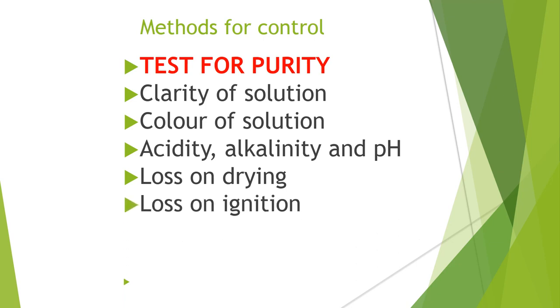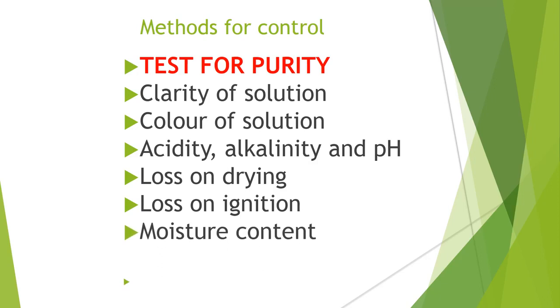Loss on ignition. A few herbal products are available, and a few raw materials are sourced from herbal products. In that case we have to perform the loss on ignition test. This is a very important parameter especially in the case of herbal products.